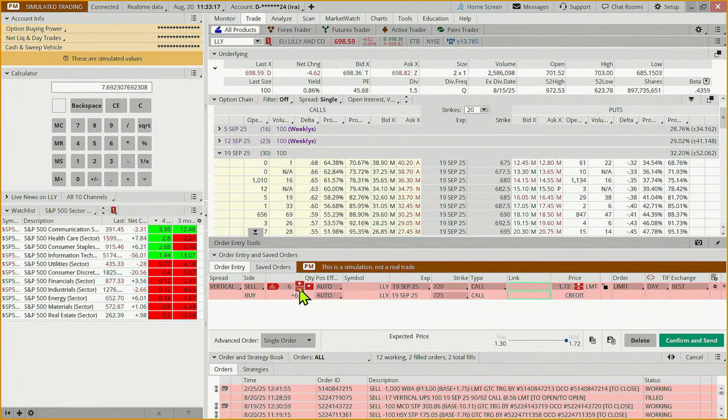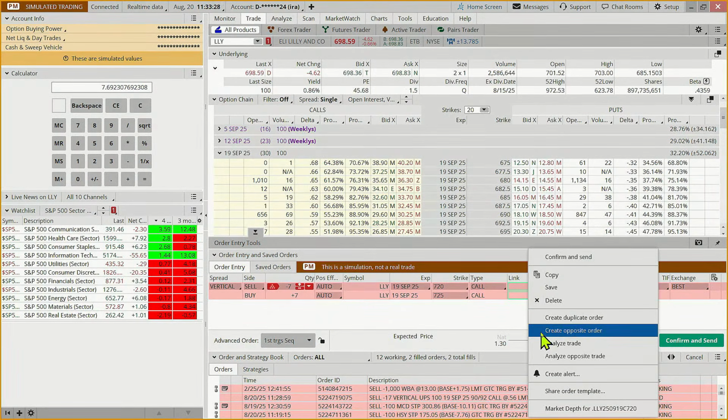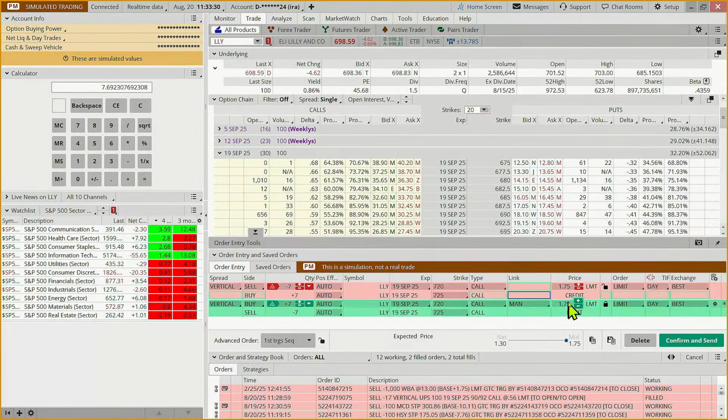And then we're going to do the same thing we did last time, which is say, hey, when I've got, and you might want to make it 90%, you can make it whatever you want, but we're just going to come up anywhere on these 2 peak lines, right click, opposite order. And if we stick with 20% as our example exit, say, hey, if this gets to about 35 cents, buy it back. S'il vous plaît.